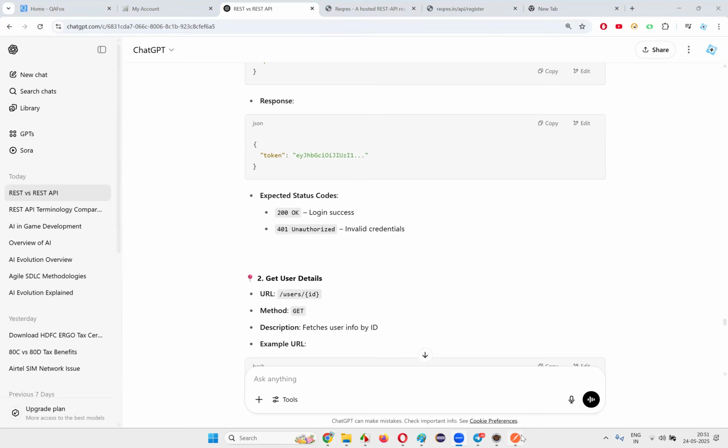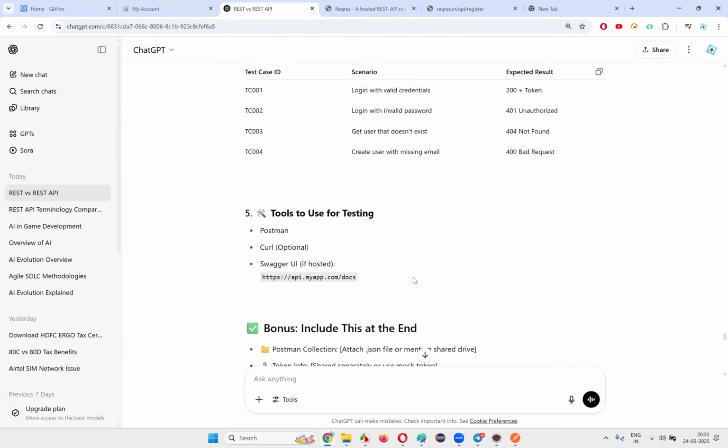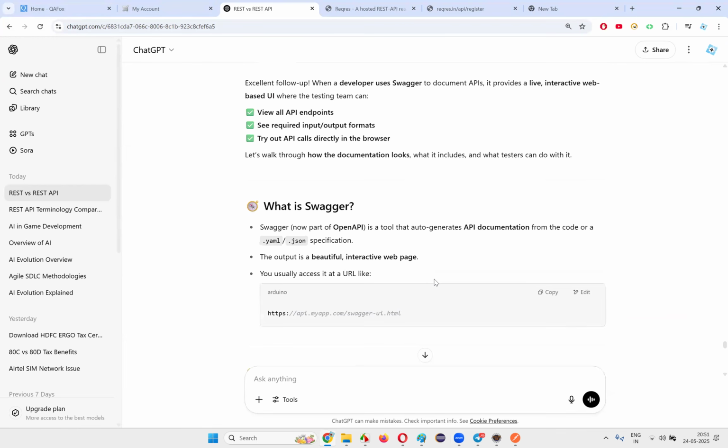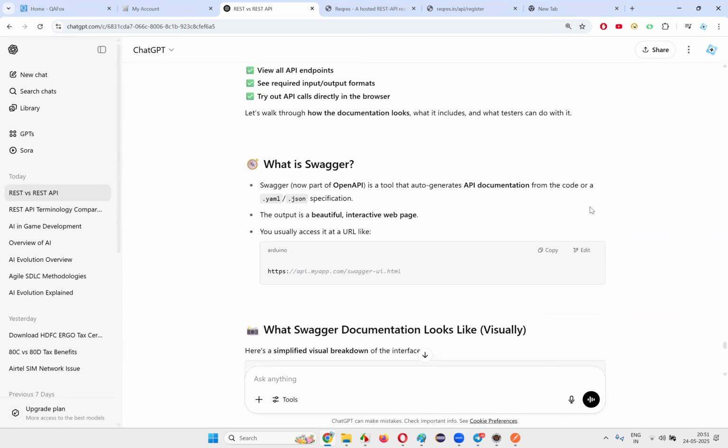Manually, you have to copy all these details into Postman kind of tools. But in case of Swagger, you can view all the API endpoints. You can see the input and output formats there itself. And you can also try out the API calls directly in the browser itself. You don't have to go to the Postman tool. You can try them out from the browser itself.